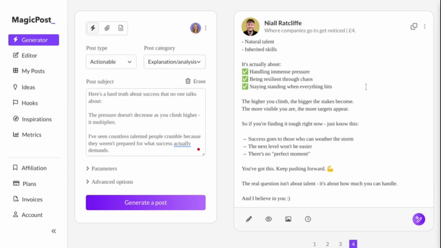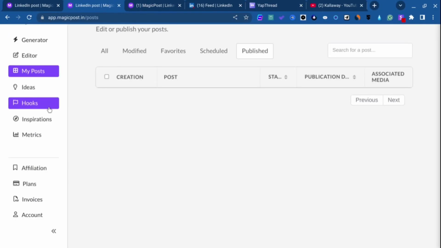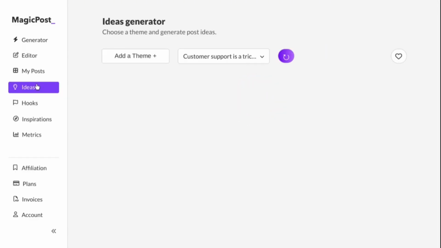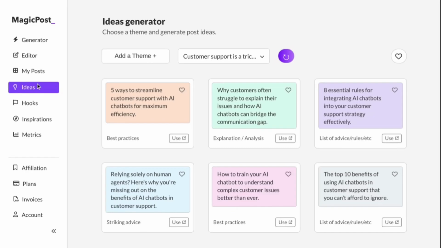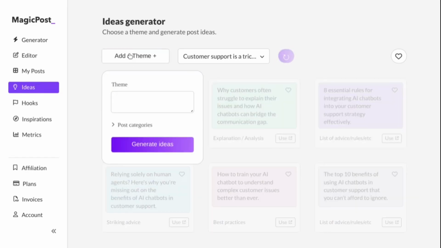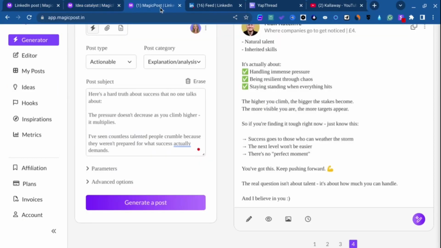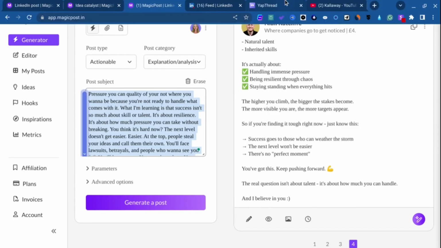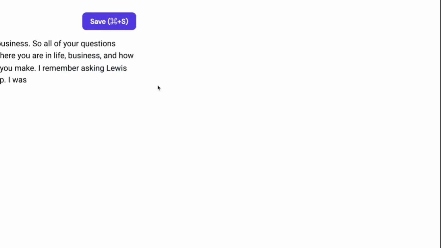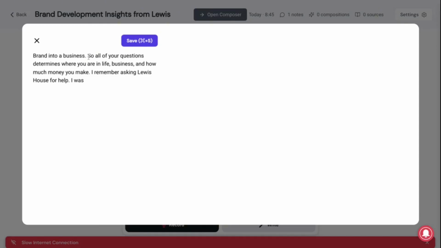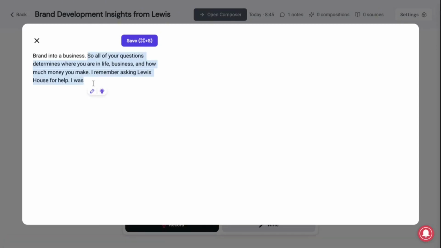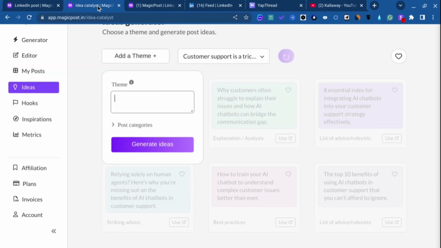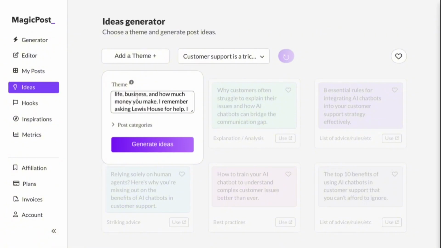As you can see over here, you can generate new ideas based on whatever brain dump you have. Now the same concept applies. When I say brain dump, I just mean this. Let's go back. So let's say in this case, this is our brain dump.